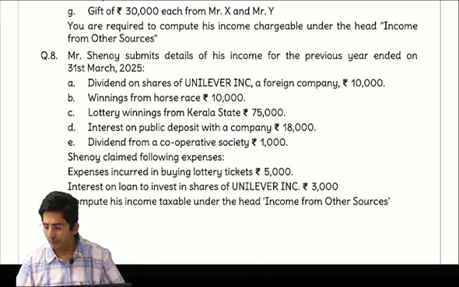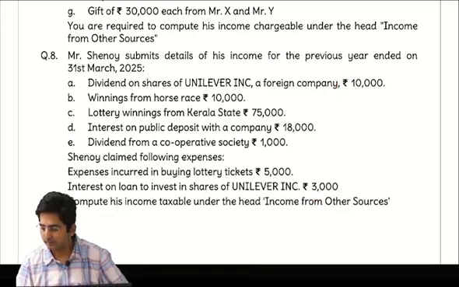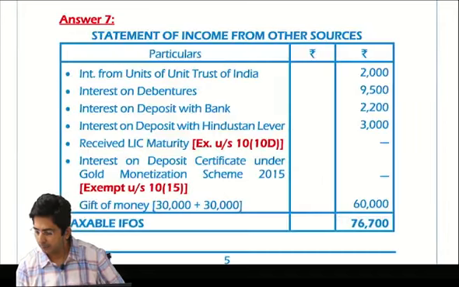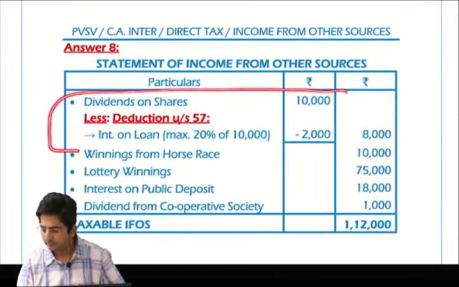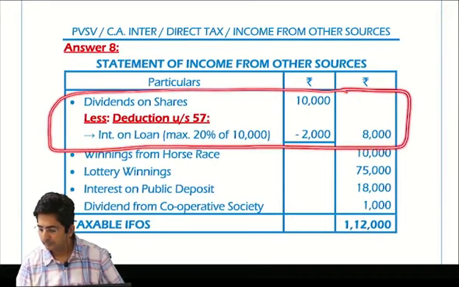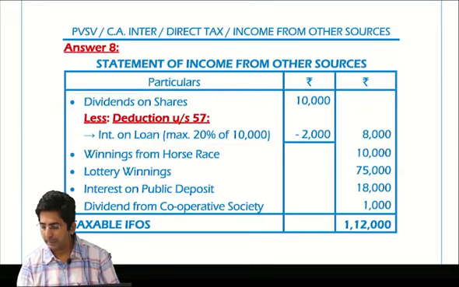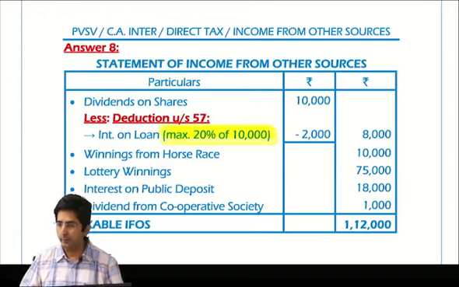Actually you don't need a formula, you can apply your common sense. So see, dividend how I have shown, look at this in the solution. Inner column 10,000, less deduction under section 57, 2,000. And in the bracket, you have to show your knowledge. What was my knowledge? Maximum 20% of 10,000.